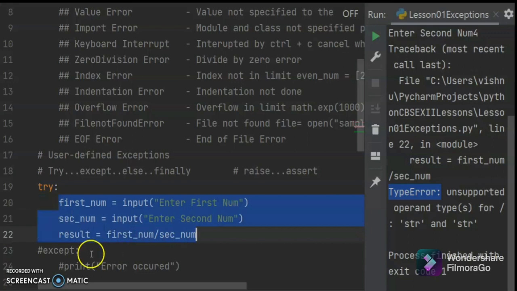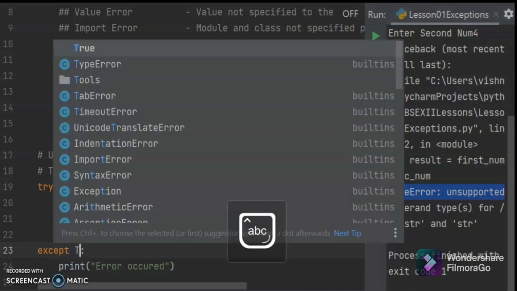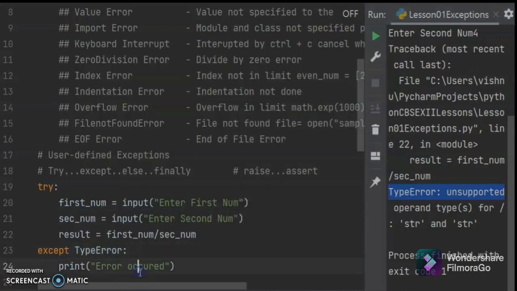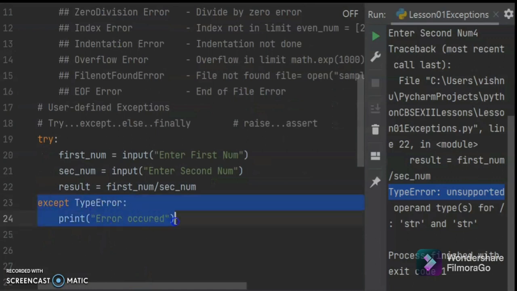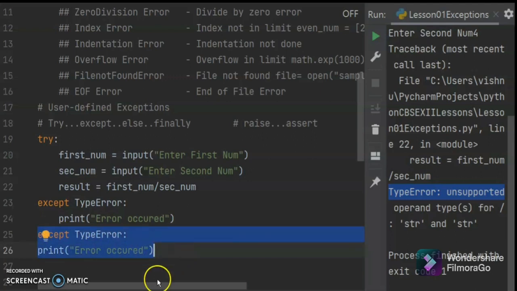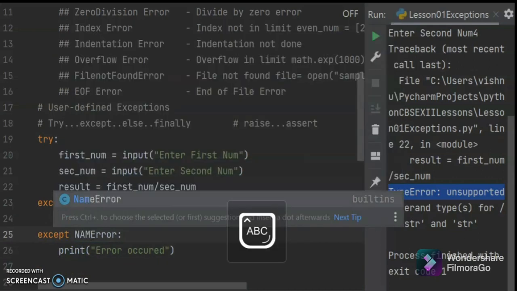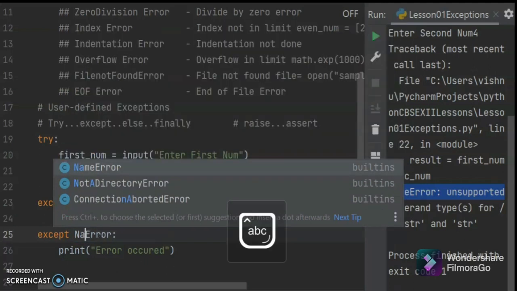So in except you can give the error name. What is the error? Type error. So you can type type error here. If a type error comes, it will be caught. Next, what error? Let us see. You can press shift tab to bring this to this side, and press tab otherwise an indentation error will come. So here we can give name error.